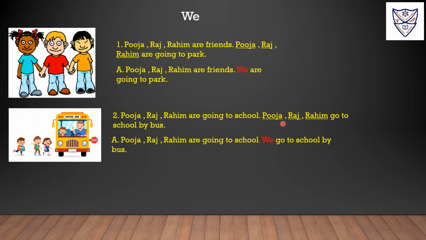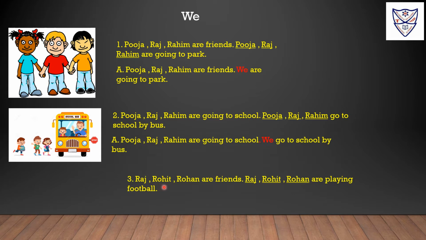Instead of Pooja, Raj and Rahim, we will use the pronoun we. We go to school by bus. Here the person who is talking and others are also included, so we use the pronoun we.